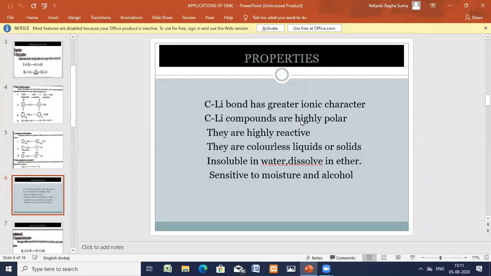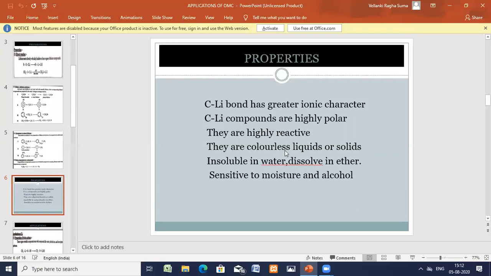The ions form in the solvents very quickly. These easily gain the charges. And as these are highly polar, these are highly reactive. Very quickly they react. Generally, a highly electropositive metal is highly reactive.